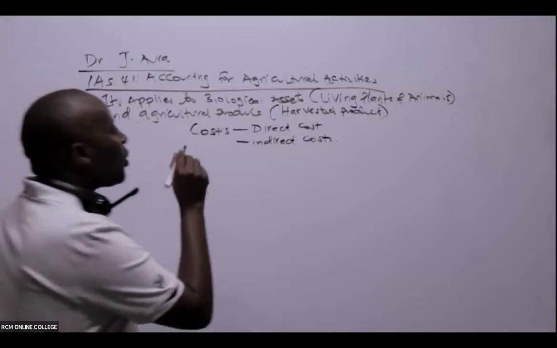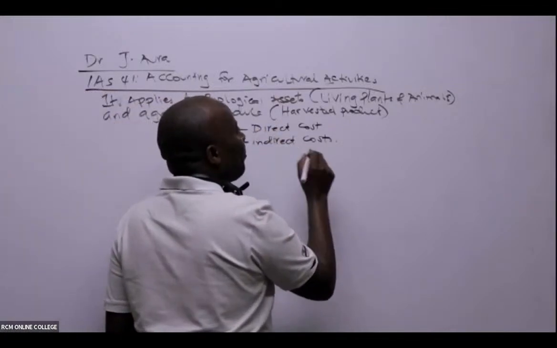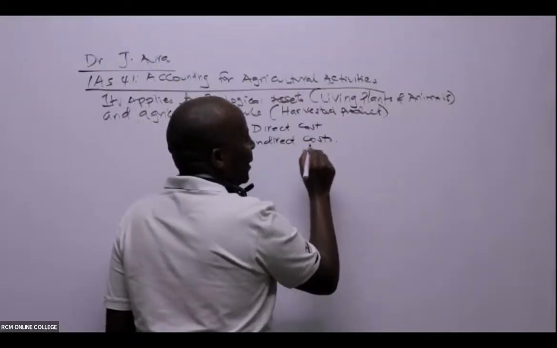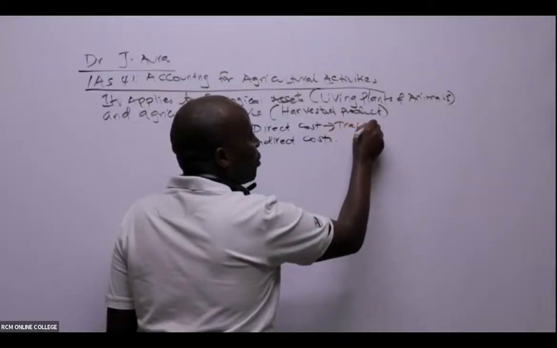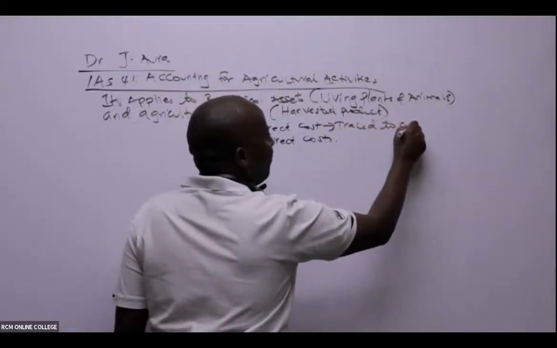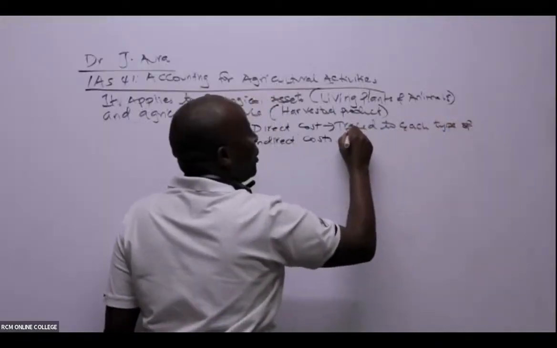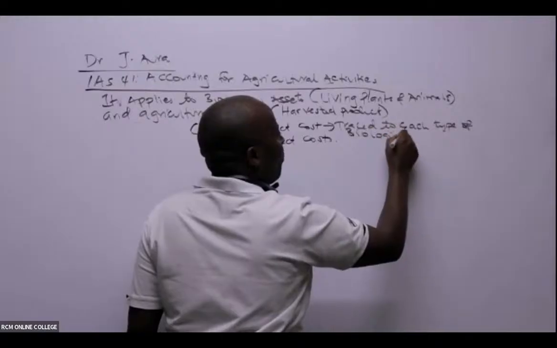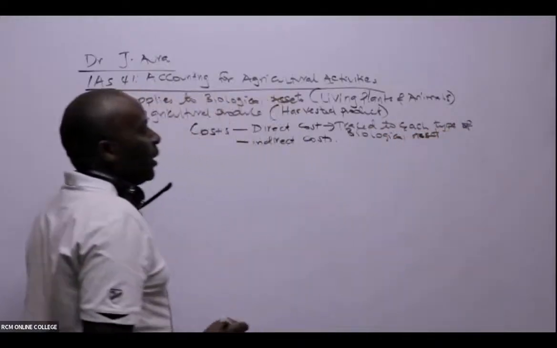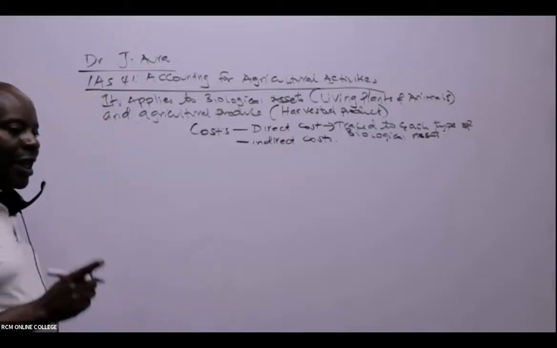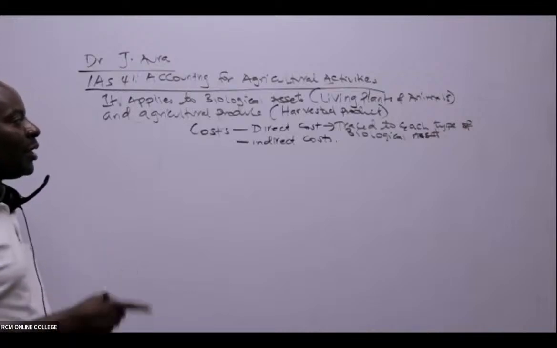These direct costs, as the name suggests, are attributable to each type of biological asset. They can be traced to each type of biological asset. So it is all about traceability. Are we able to trace this cost to a biological asset? If yes, then it's called direct.